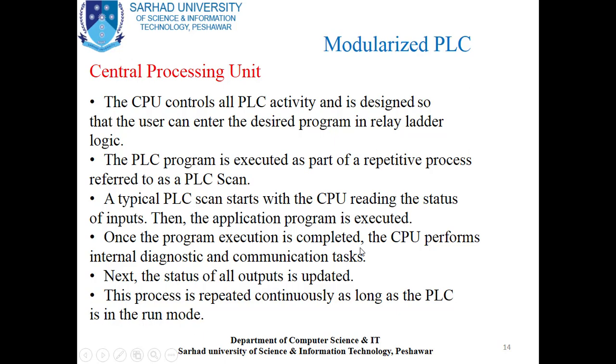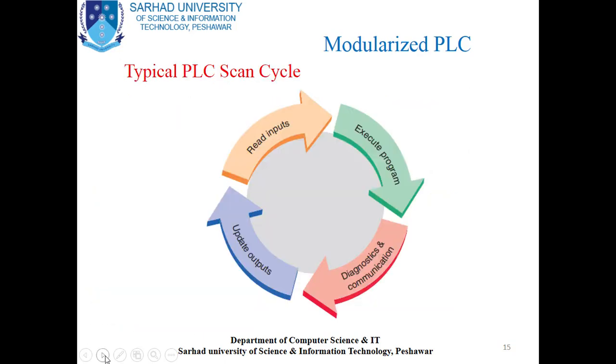So there are two modes in PLC. The first one is stop mode and the second one is run mode. Run mode is used to turn on the PLC and the stop mode is to turn off the PLC. Switching to the next slide, we have discussed the typical PLC scan cycle. So we will switch to the next slide.